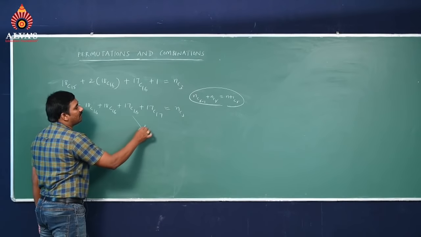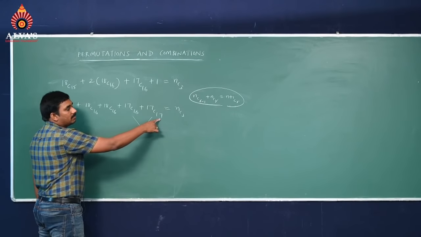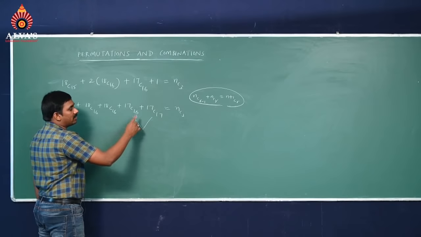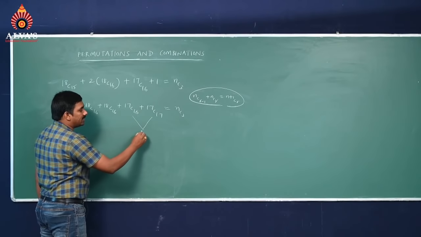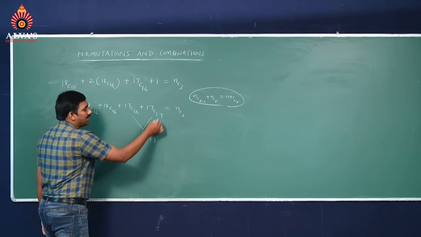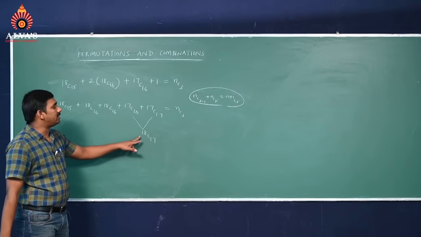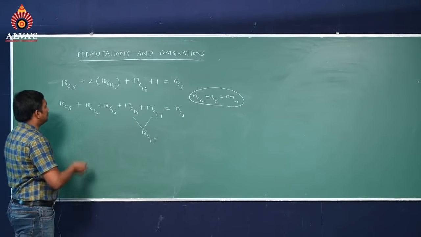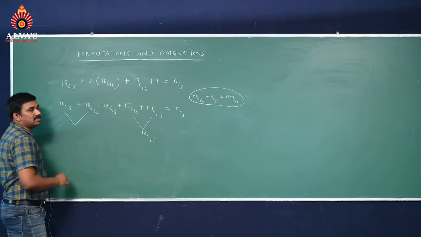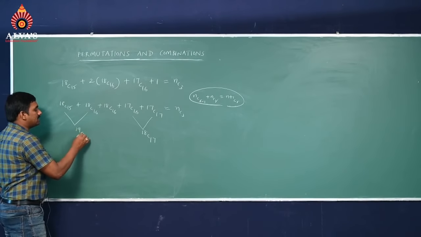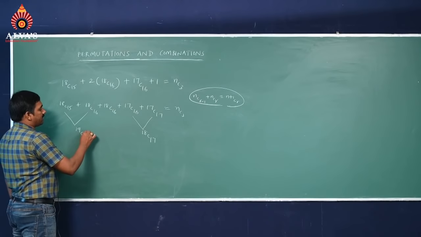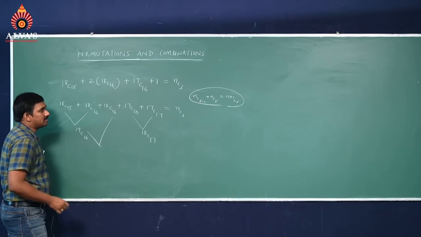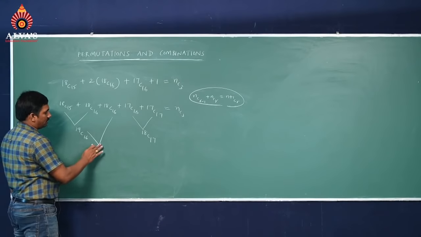It is clearly in the formula NC(R minus 1) plus NCR is (N plus 1)CR, that is 18C17. N plus 1 means 18C, R means 17 only. Next, 18C15 plus 18C16 is 19C16.